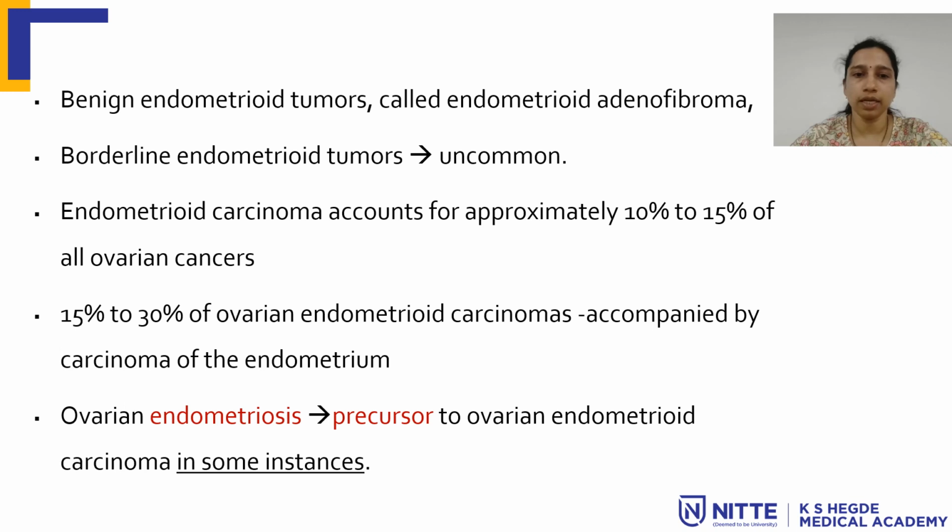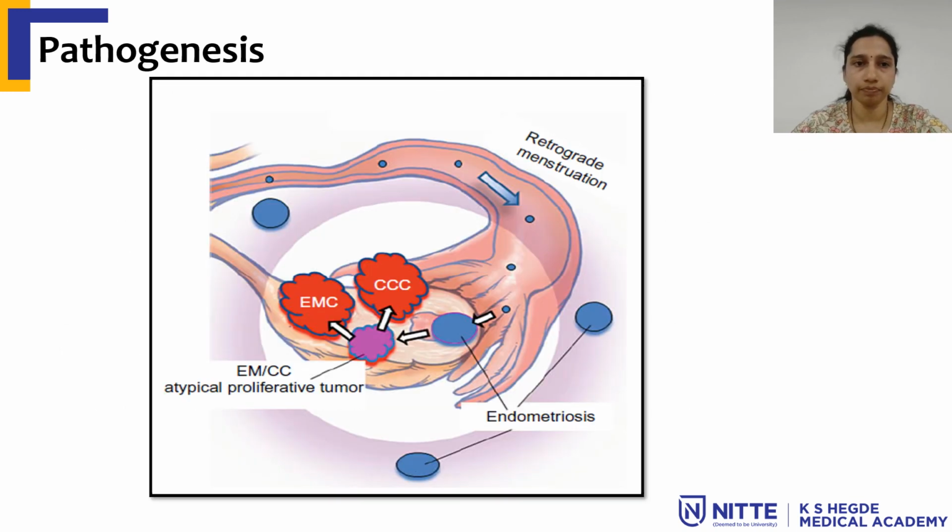So 15 to 30% of ovarian endometrioid carcinomas are associated with carcinoma of the endometrium. In some instances, endometriosis can be considered a precursor to endometrial carcinoma. Carcinoma accounts for approximately 10 to 15% of all ovarian cancer. This is the most common ovarian carcinoma after serous carcinoma, whereas benign and borderline tumors are uncommon.